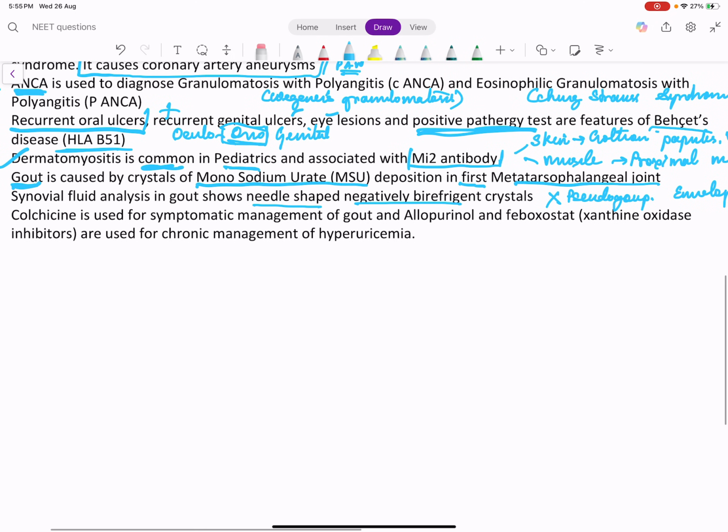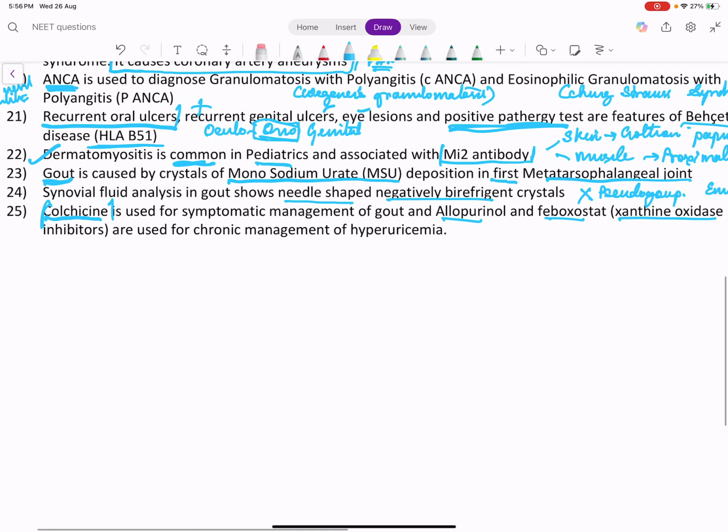Treatment of gout: symptomatic management is by NSAIDs and colchicine. Colchicine is an anti-inflammatory drug. To treat the disease or the pathology, the drugs will be those which reduce uric acid production, that is xanthine oxidase inhibitors, allopurinol and febuxostat.